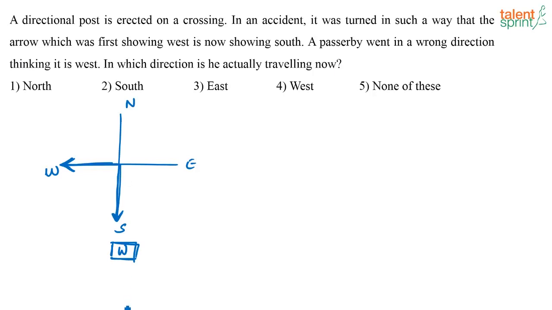So actually in which direction is he moving? See, the arrow is now going to show this as west, but this is which direction? Actually it's going to be south. So what will be your answer for this? Your answer for this will be option 2. So he is actually traveling in the south direction.